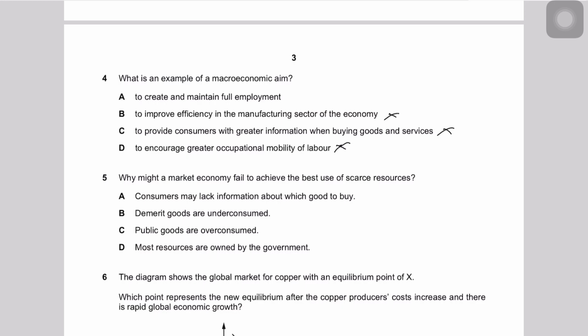Mobility of labor is something that definitely helps, but it helps reducing market failure. That's one of the microeconomic aims, not the government's macroeconomic aims. Yes, governments do intervene to try to reduce these immobilities, but again, that's on a microeconomics perspective. So the correct answer would be A, to create and maintain full employment. Okay, because full employment represents a situation where all resources are fully employed.